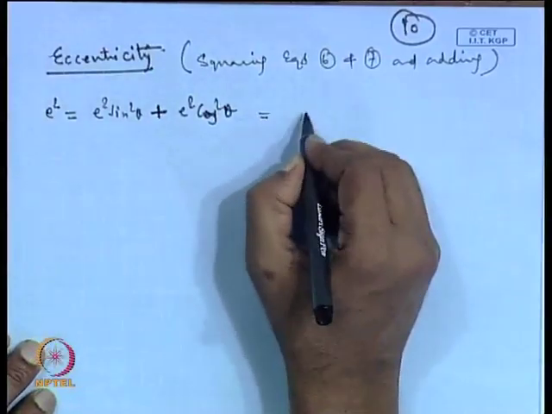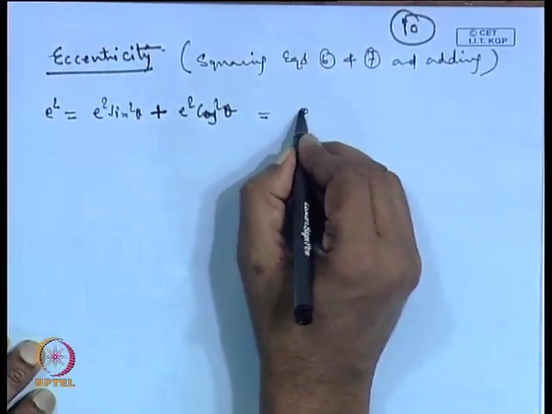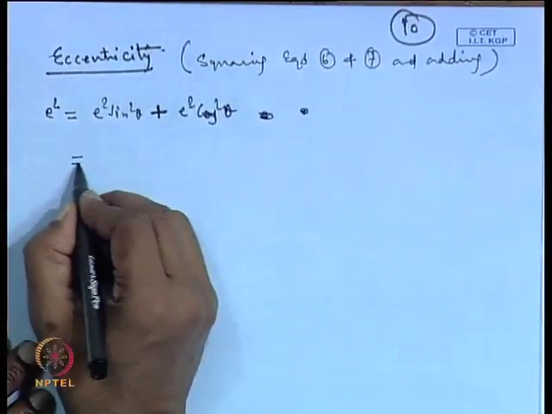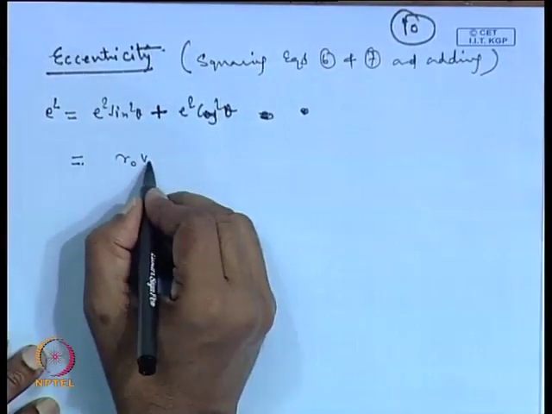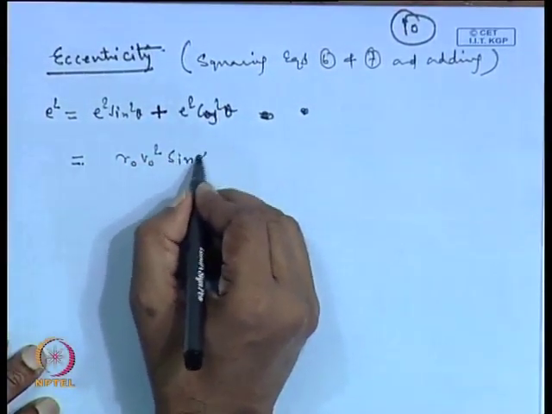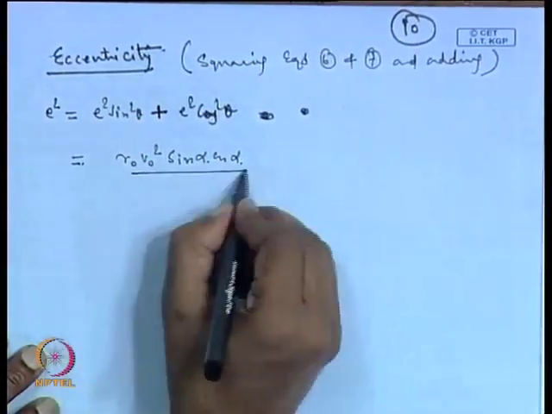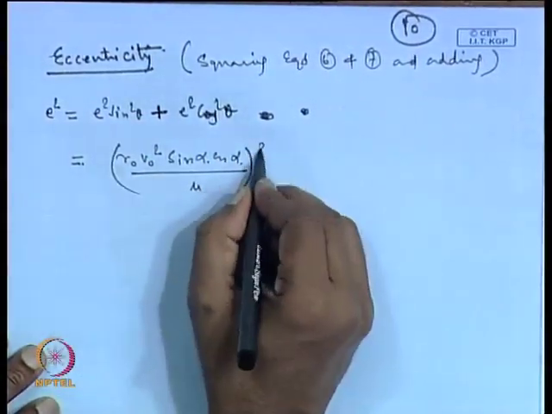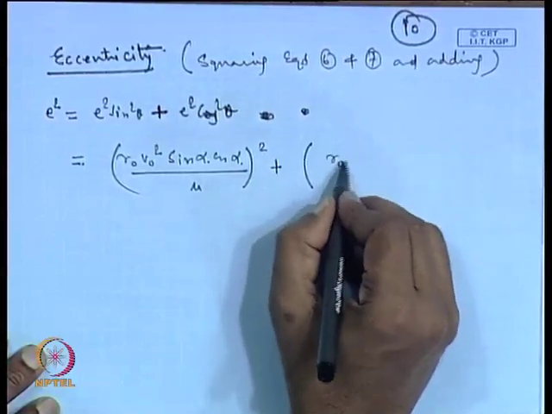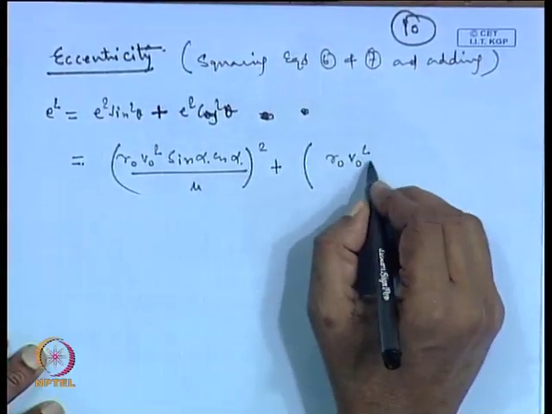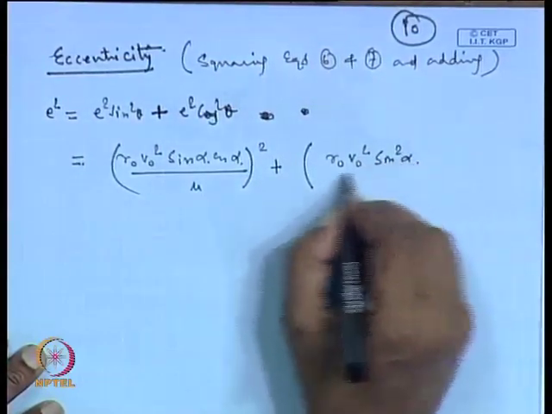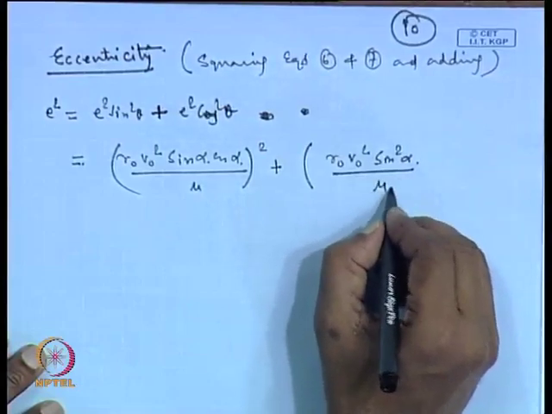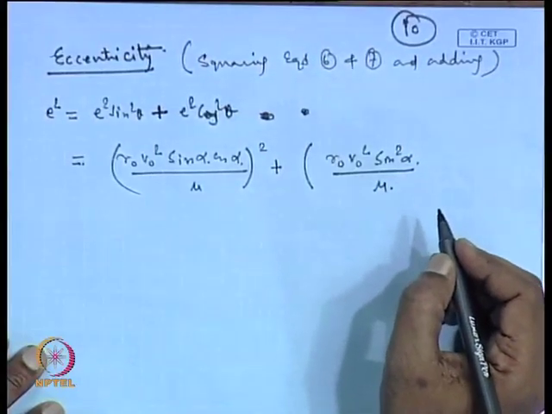Okay, so, this becomes (R 0 V 0 square sin alpha cos alpha by mu) whole square plus (R 0 V 0 square sin square alpha by mu).